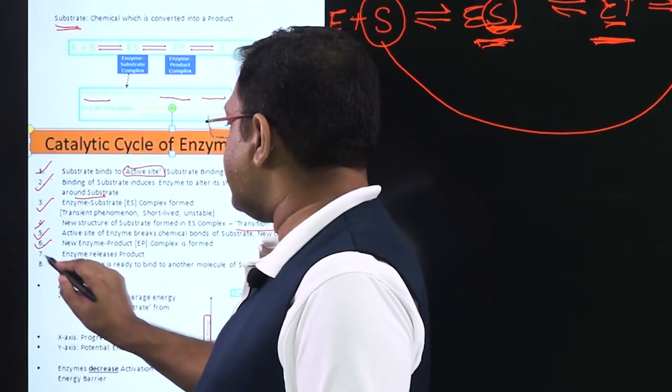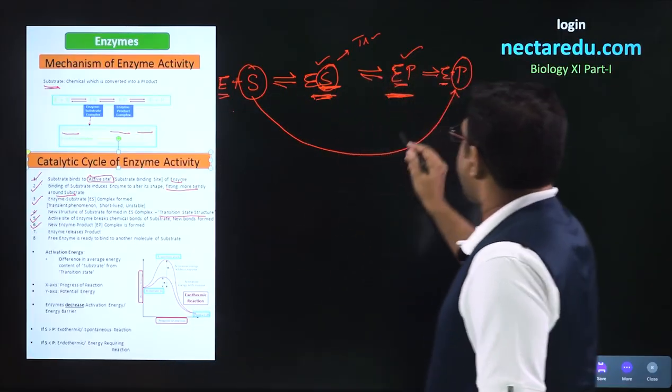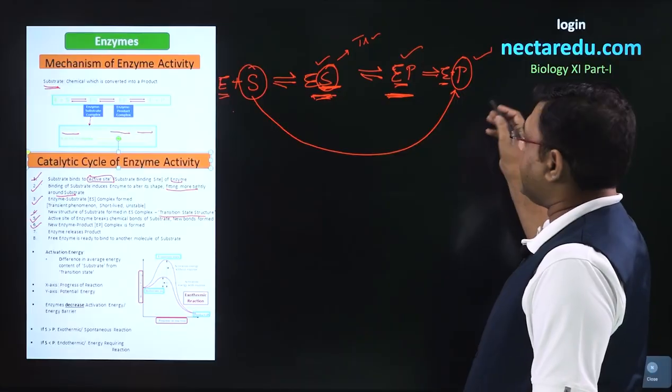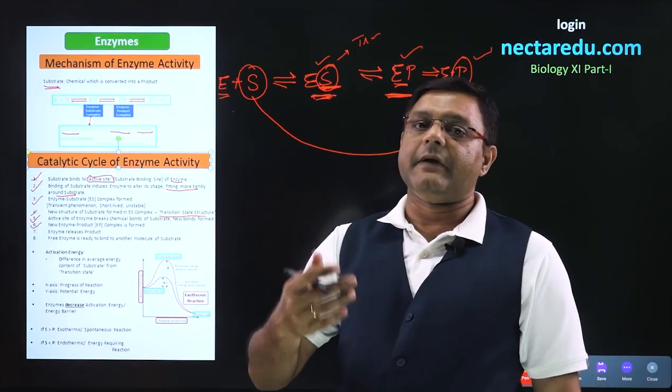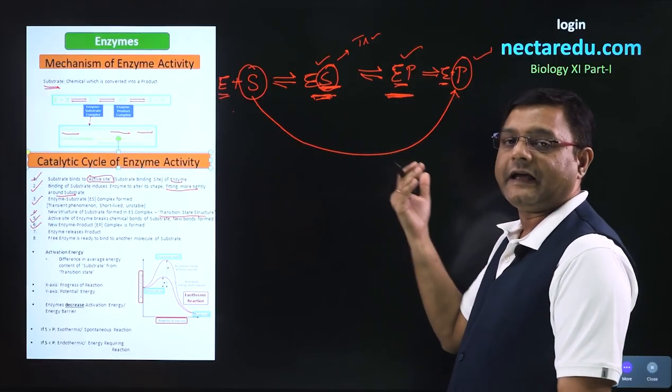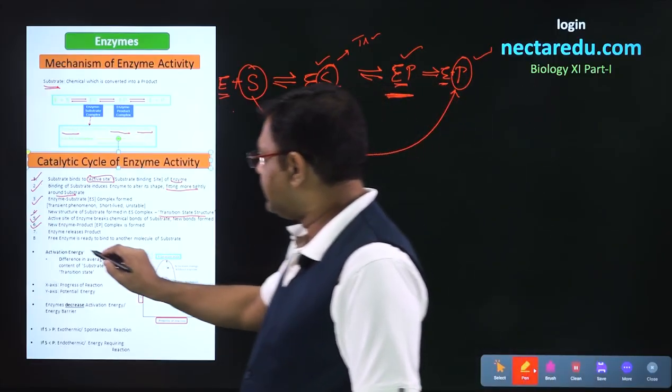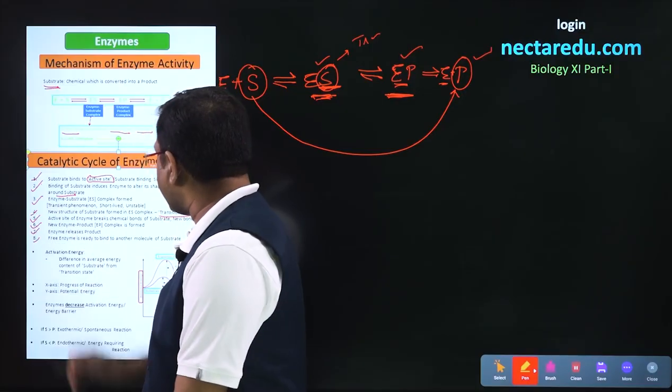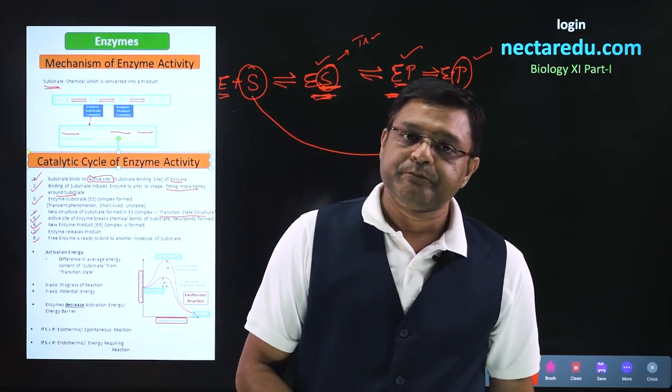After the enzyme product complex is formed, the enzyme will release the product and become available again for the next reaction which it can catalyze. So, these are the steps of the mechanism of enzyme activity.